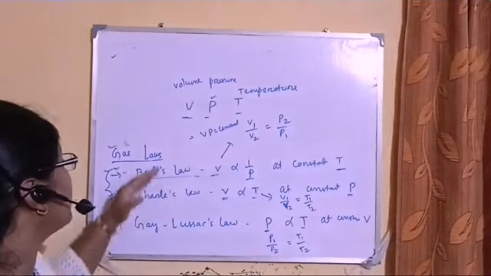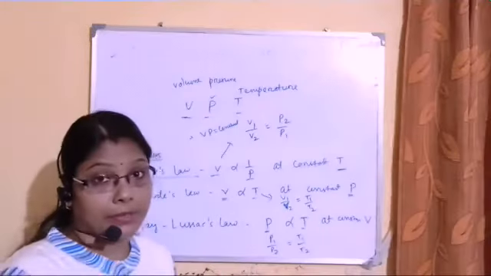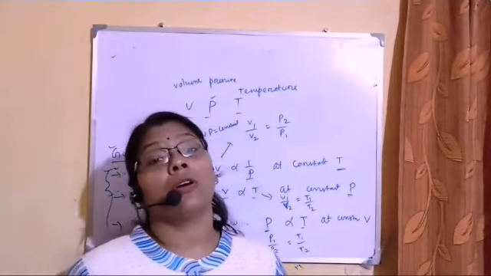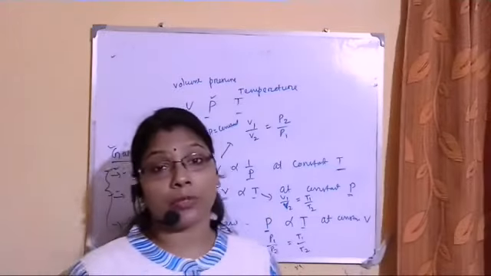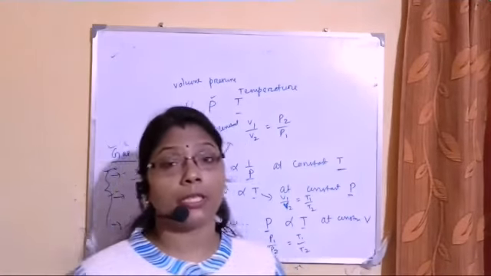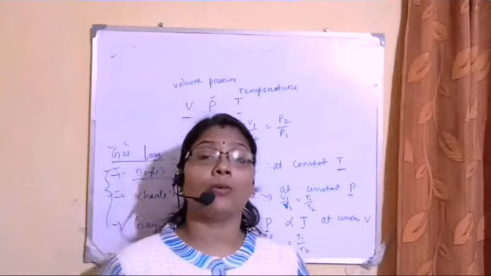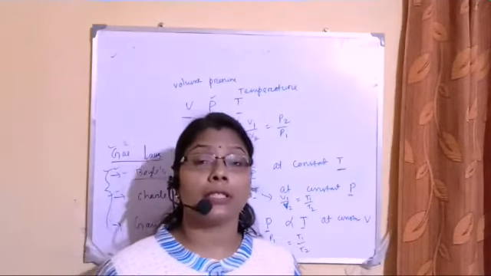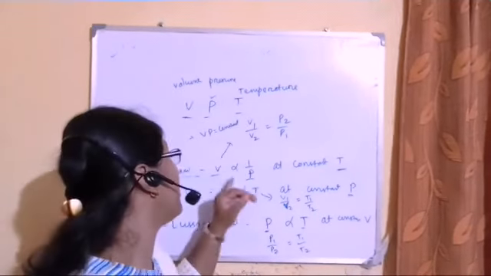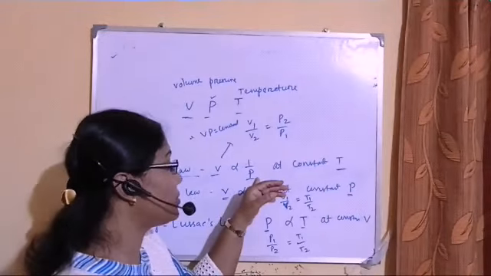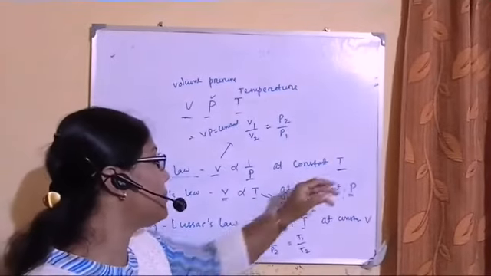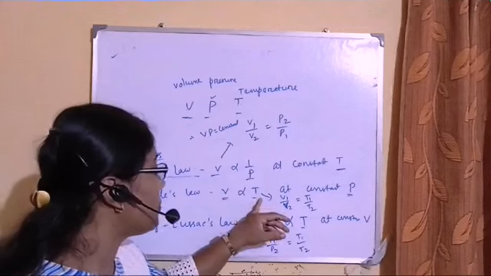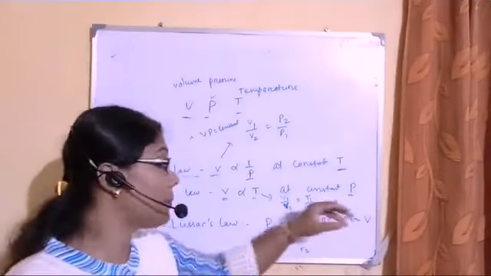So these three gas laws give some statements, but in the three gas laws or in the equation of state for the perfect gas, PV equal to nRT, there is no information about why the gases behave like this: why volume is inversely proportional to pressure at constant temperature, and why volume is directly proportional to temperature at constant pressure.